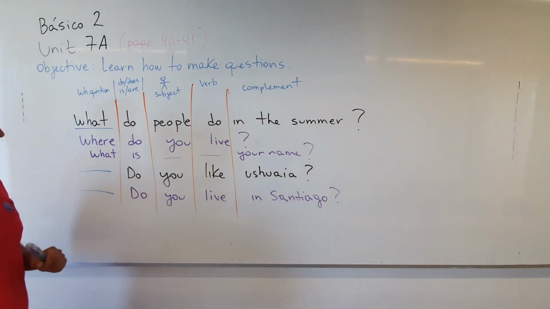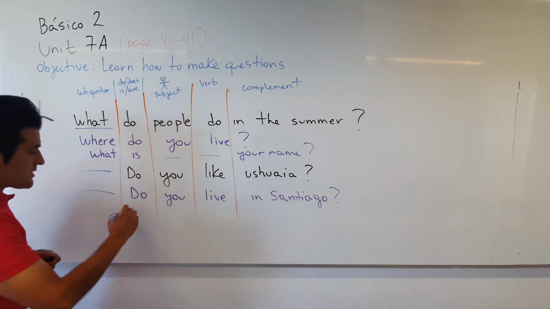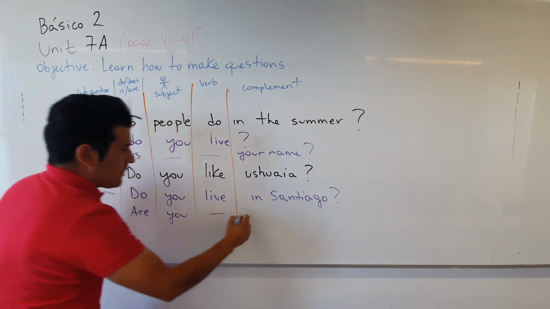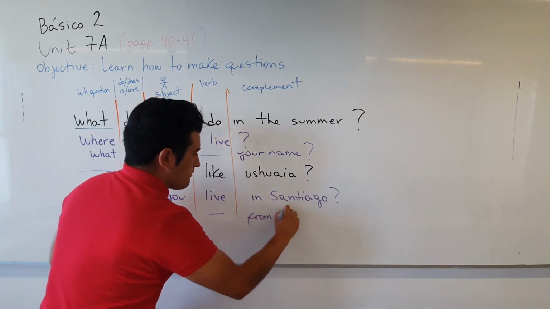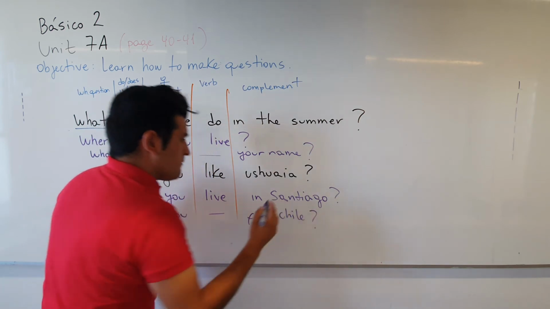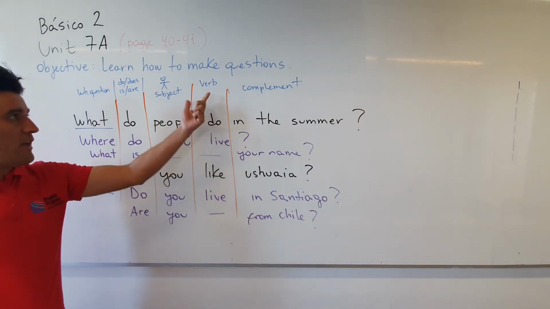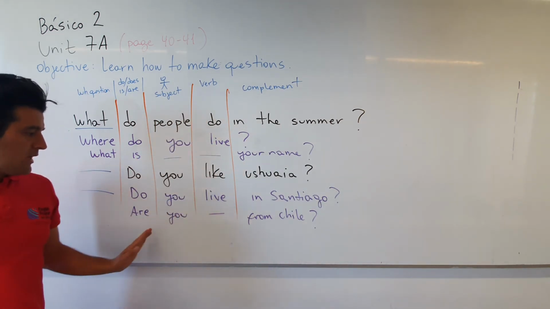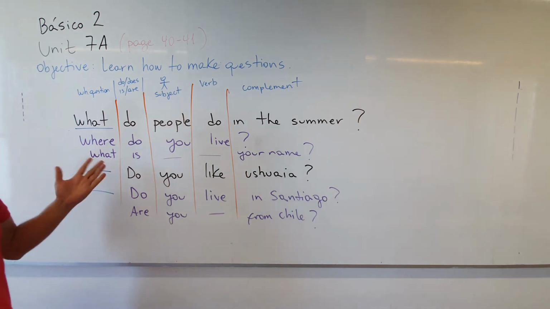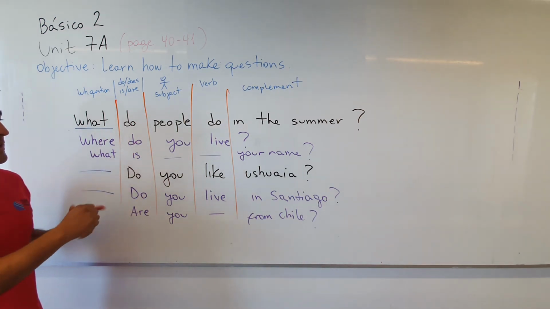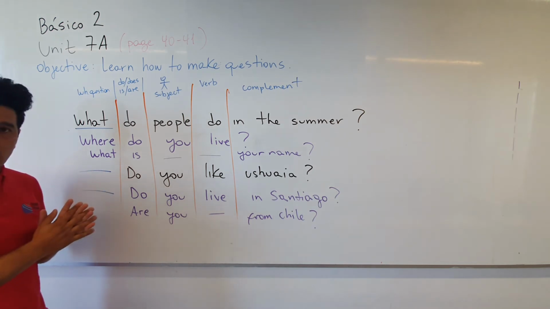We have another one. For example, if you ask, are you from Chile? Are you from Chile? ¿Eres tú de Chile? Y aquí no hay verbo. ¿Eres tú de Chile? So what we can see here is that the structure is always the same when we want to make a question, okay?